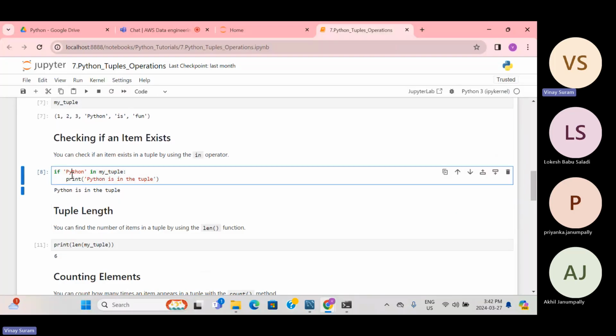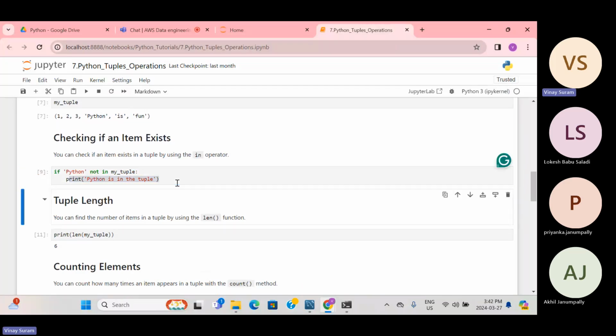So you are using an if condition. We are printing that if it is available. If I write not in, it should not be printed, because Python is there, so this should be false. That means this should not be printed.